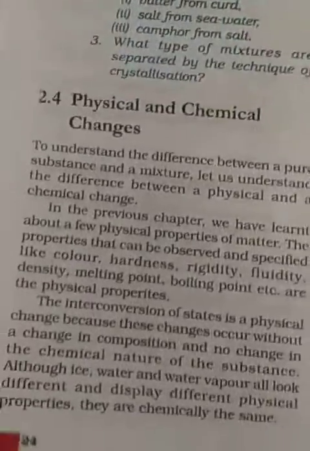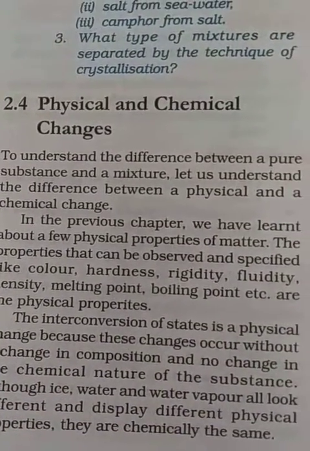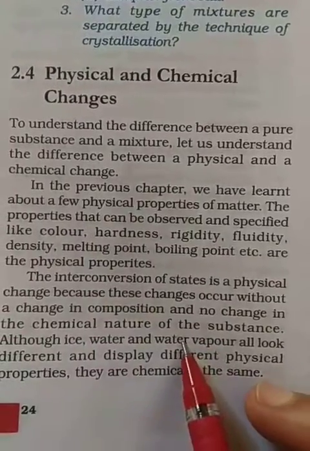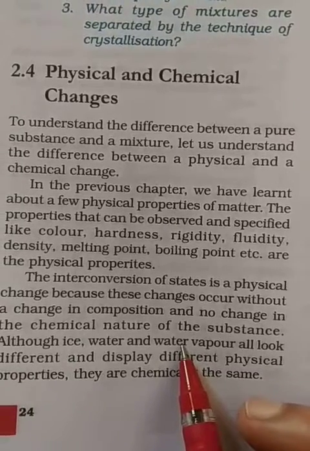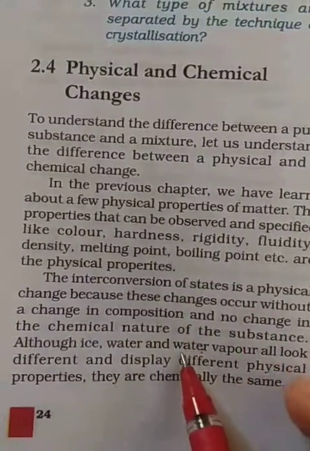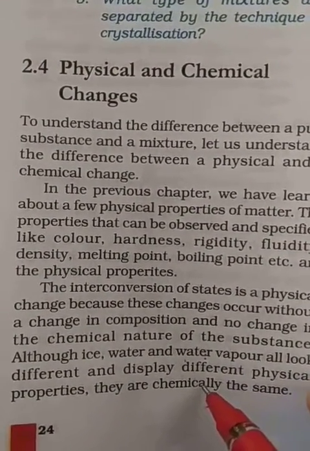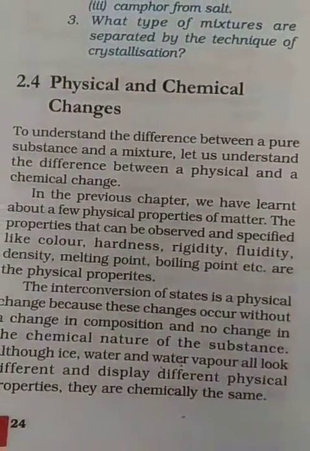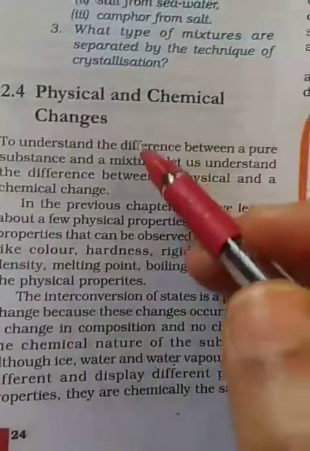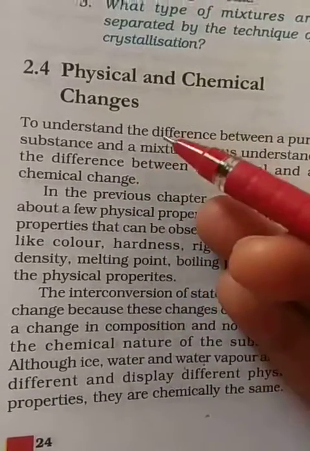Now, physical and chemical changes. What are physical changes? Changes in which only physical properties like shape, size and color change on changing the condition, but after reversing the condition, the substance comes back to its original form, are called physical changes. For example, stretching of a rubber band: after changing the condition it comes back to its original shape. Making a roti or chapati of any shape from dough.